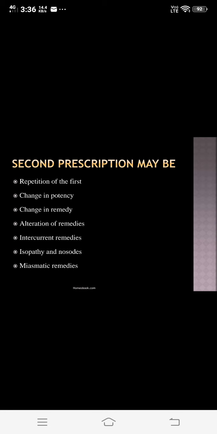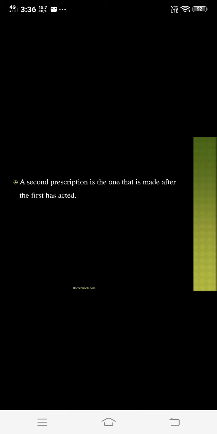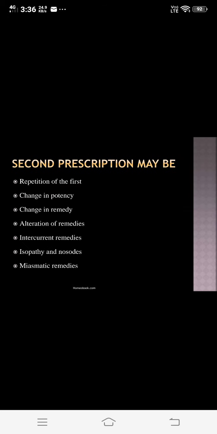In this we see first, what is meant by second prescription. Second prescription is the one that is made after the first has acted, that we call a second prescription. Then there is a need of second prescription. What is the need? So in this we study the different points regarding the need of second prescription.